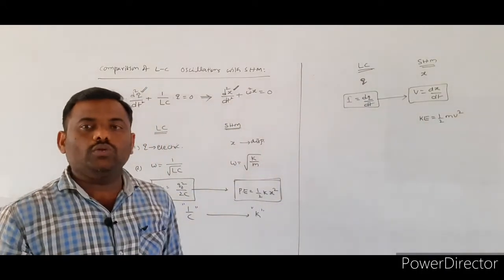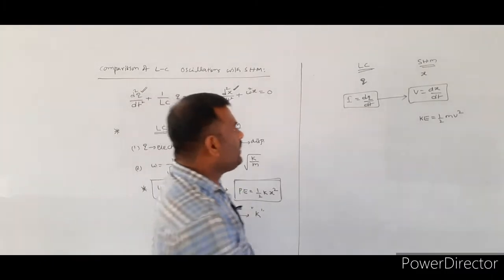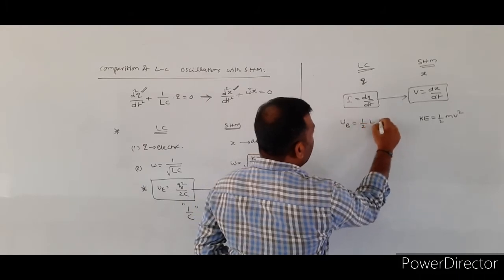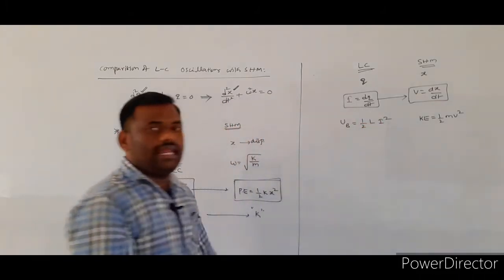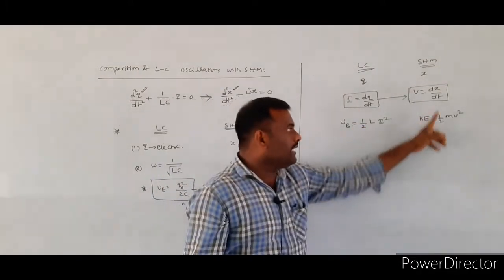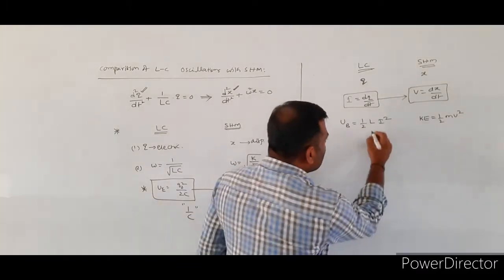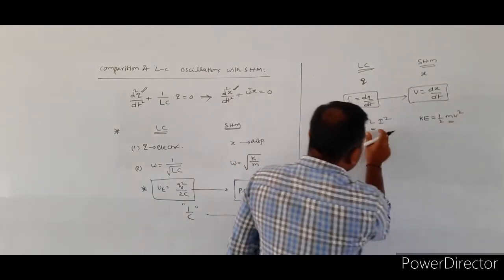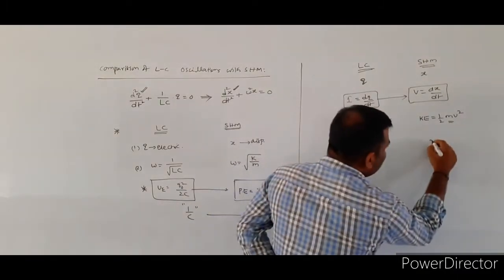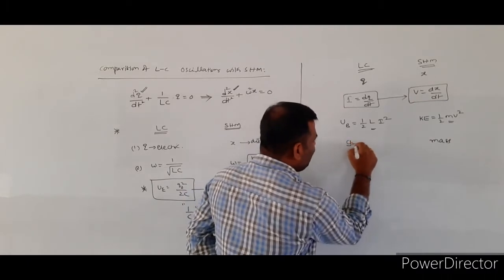will be equal to the magnetic energy that is stored in the case of the inductor coil. So what is the magnetic energy that is stored in the case of the inductor coil? Half Li square. Again, once you compare these two equations, 1 by 2 will be the constant, current will be equal to the velocity, so in the place of the mass, which physical quantity will be there? Inductance. So the mass in the case of the SHM will be equal to what? Inductance.